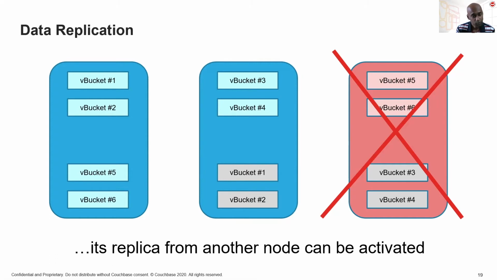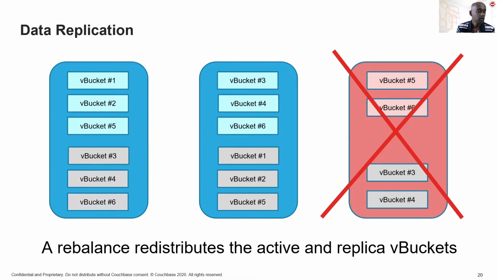So from the point of view of the end user, there is no real disruption in service. Now, once we only have 2 nodes in place, you may want to perform a rebalance to ensure that all of the active and replica copies are evenly split.